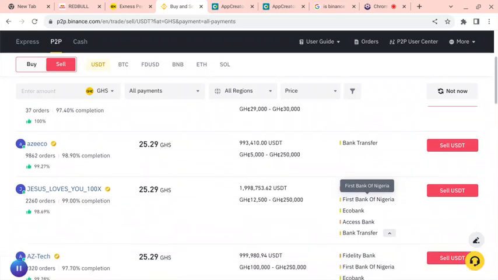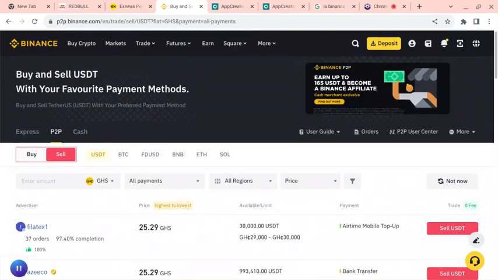Because if you're in Nigeria and you have cryptocurrency in your Binance, all you're doing is selling it fast before it gets blocked.